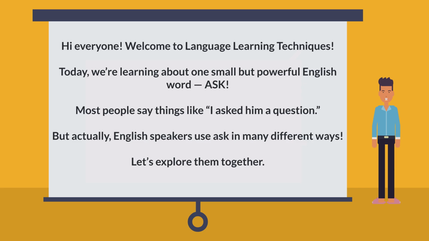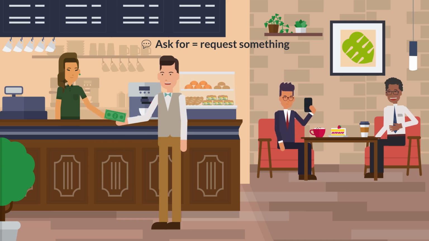Today we're learning about one small but powerful English word, ask. Most people say things like I asked them a question, but actually English speakers use ask in many different ways. Let's explore them together. We use ask for when we want to get something.